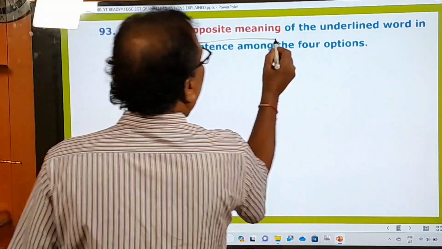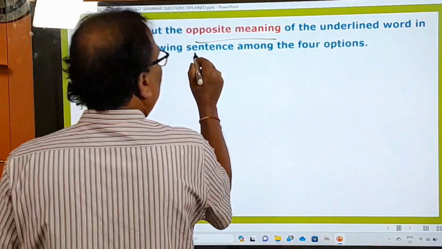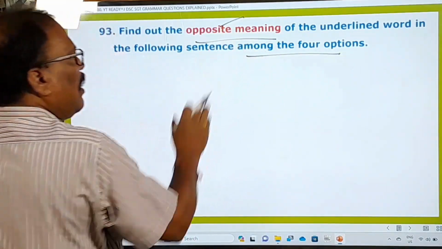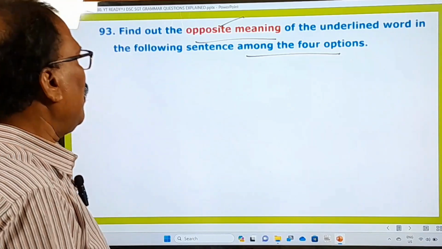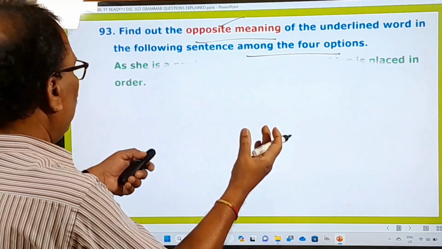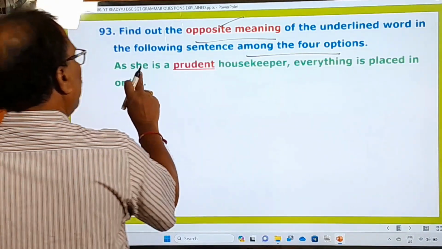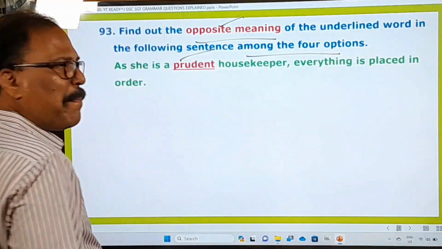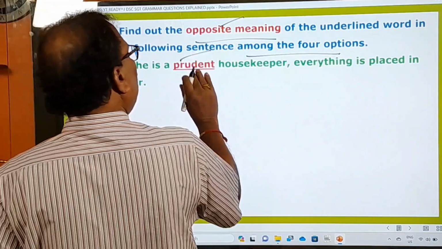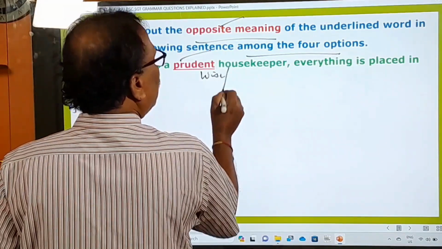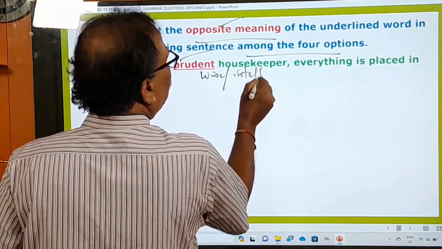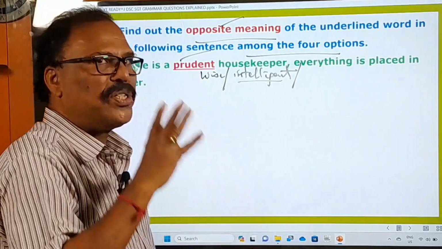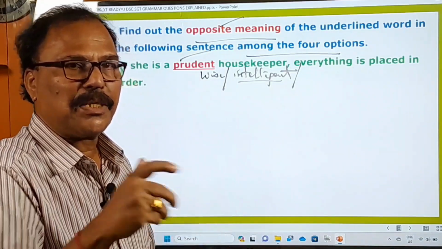93rd one. Opposite meaning of the underlined word in the following sentence among the 4 options. In this question, he is asking you to find out the opposite meaning. Okay, one word is given, you have to find out the opposite meaning. As she is a prudent housekeeper, everything is placed in order. Prudent means what? See the meaning of this. Prudent means wise or intelligent. Prudent means showing judgment and restraint in conduct and speech.